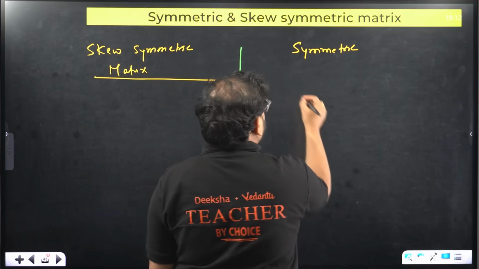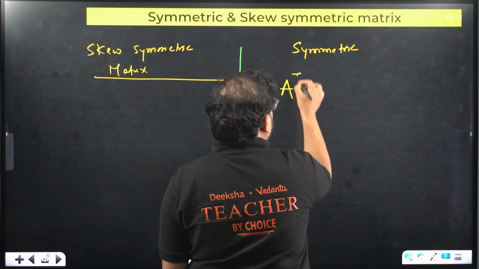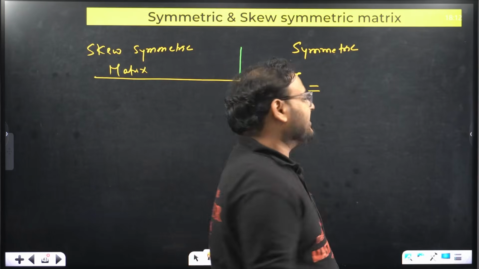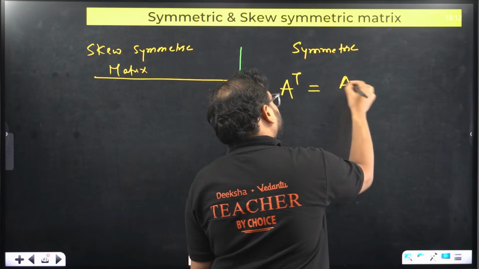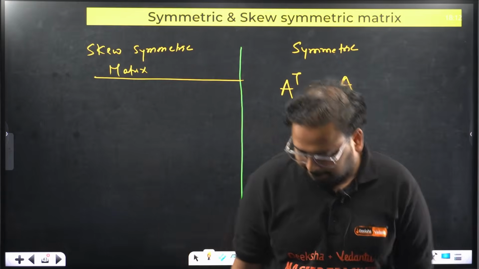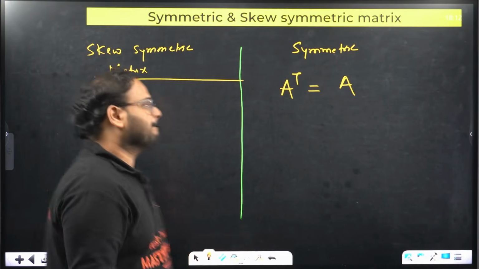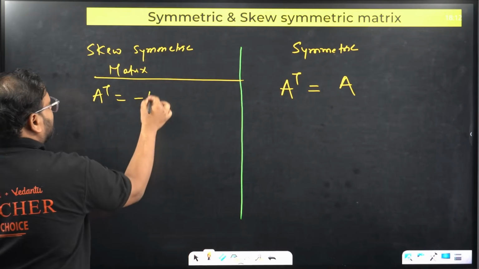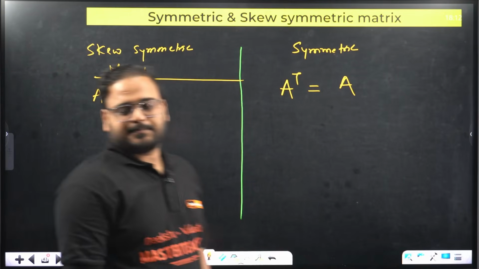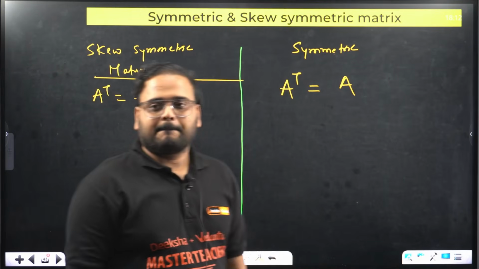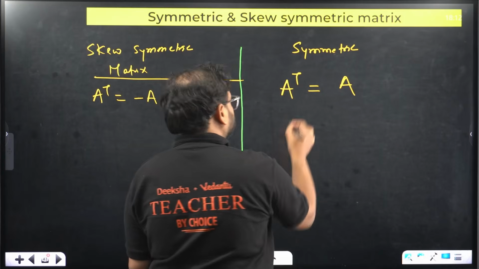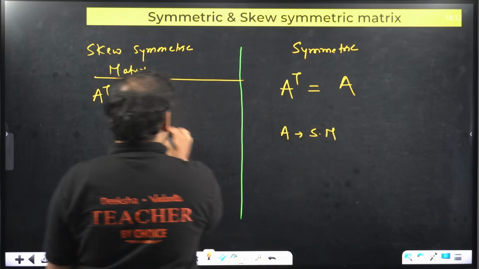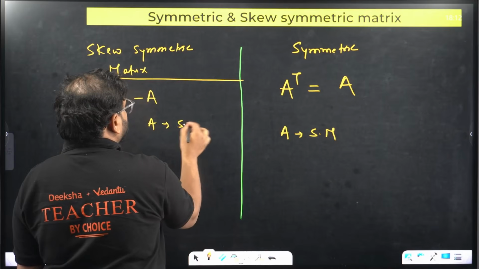Symmetric matrix means if you take the transpose of a matrix and it comes out the same. If you take the transpose of this matrix and it comes out as minus of the original matrix, then the matrix A over here is called a skew symmetric matrix.